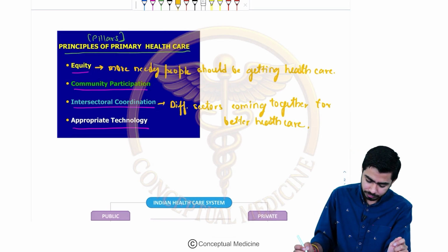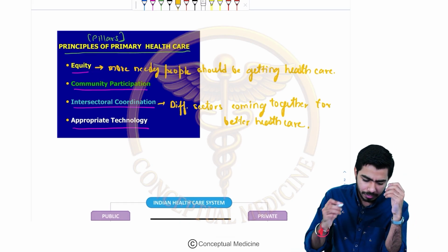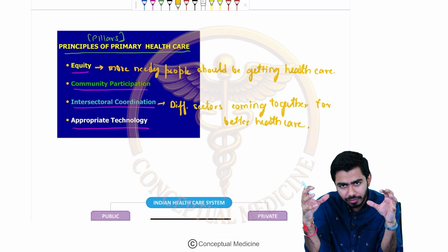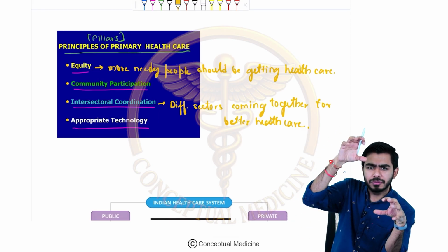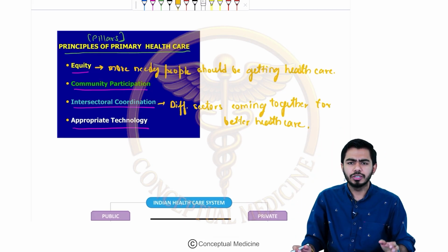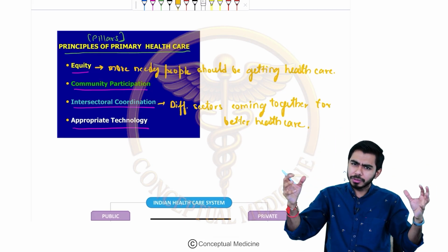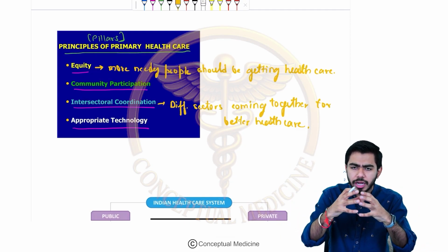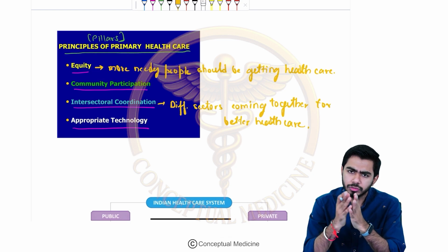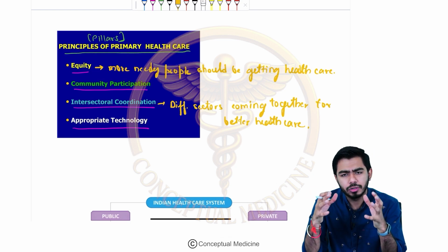Let me give an example. The Ministry of Education is there, the Ministry of Health and Family Welfare is there, Integrated Child Development Services are there. ICDS, we'll talk about the ICDS also. So basically these three or multiple systems might be coming together and working for the betterment of the healthcare. This is called intersectoral coordination.